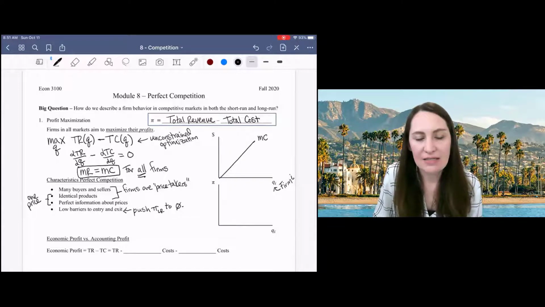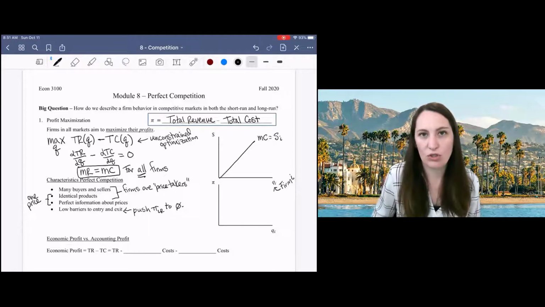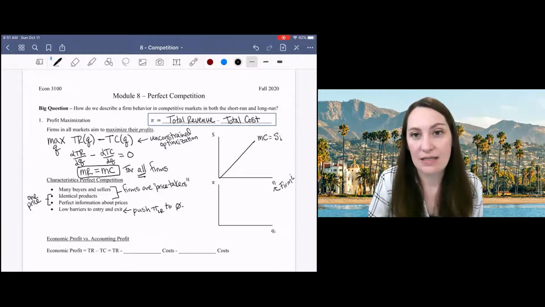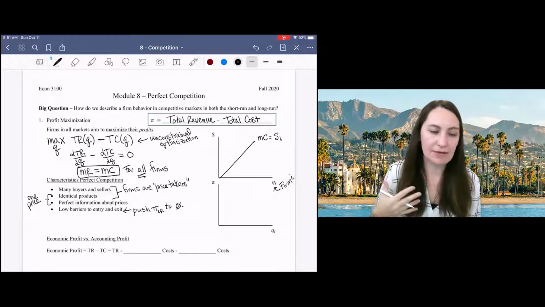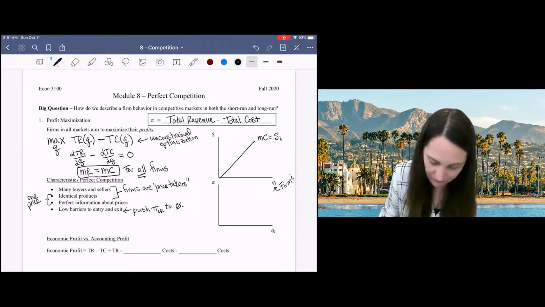And this is really the supply curve for firm i. And I'll show you why that is here in a minute. Supply is the relationship between the price and the quantity that the firm wants to produce, right? So this is going to be the individual firm's supply curve.